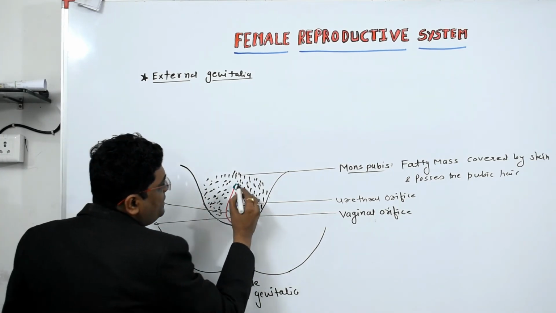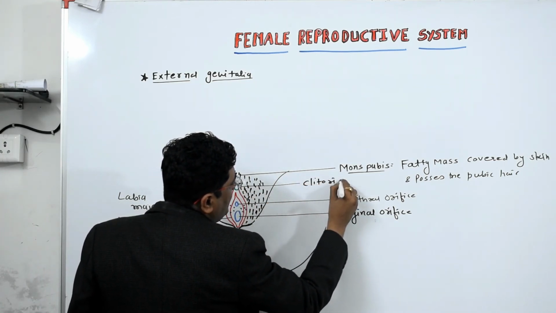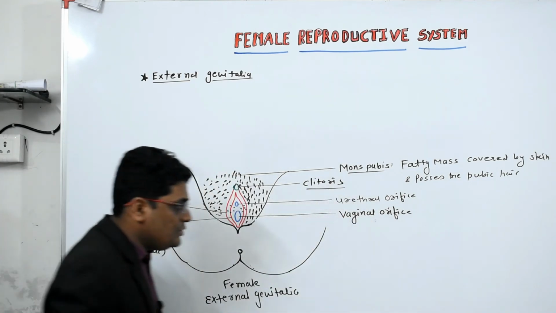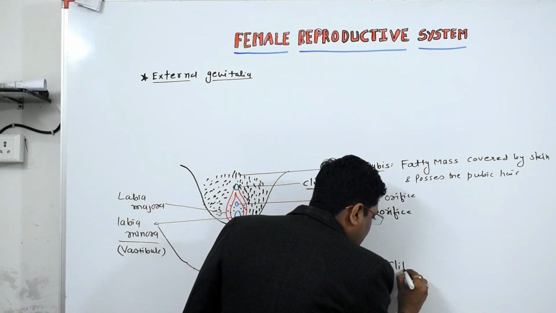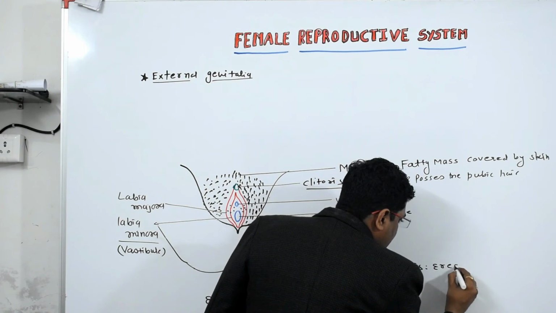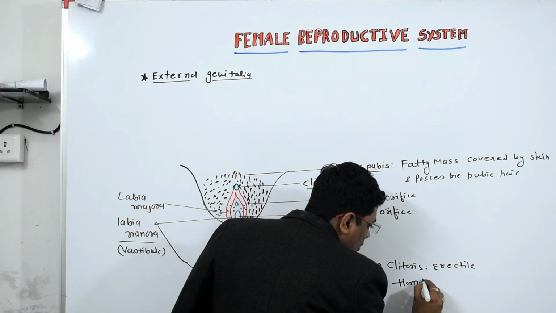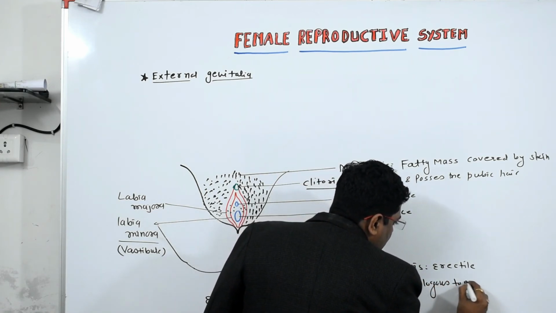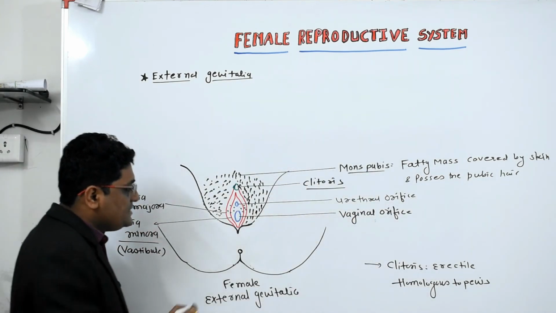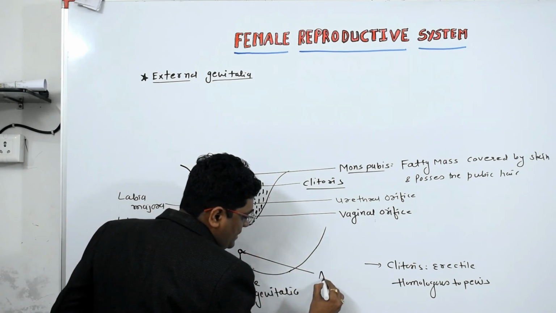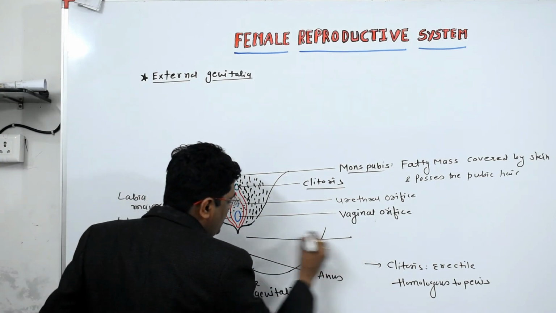Now at the junction of the labia majora it possesses the clitoris, and the clitoris is homologous to the penis. Like in males the penis is an erectile organ, in the same way in females the clitoris is an erectile organ, similar to the penis. Then this is the anus opening, and the part between the vagina and the anus is known as the perineum.